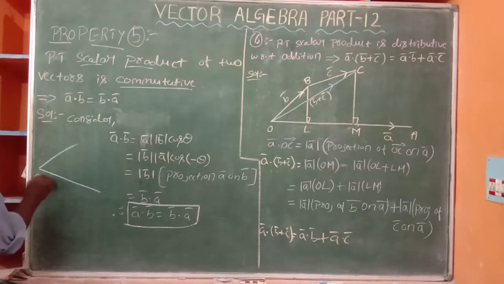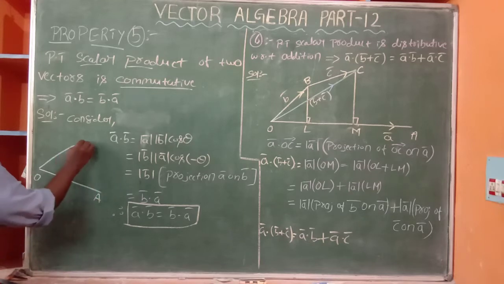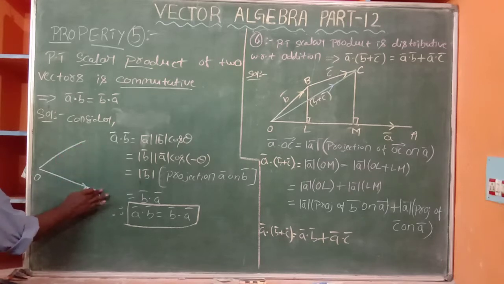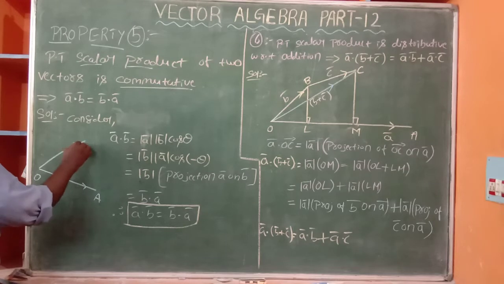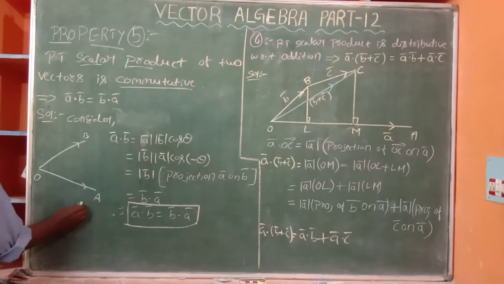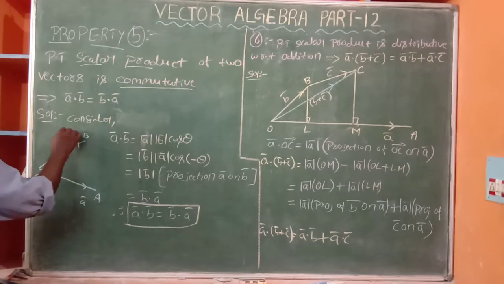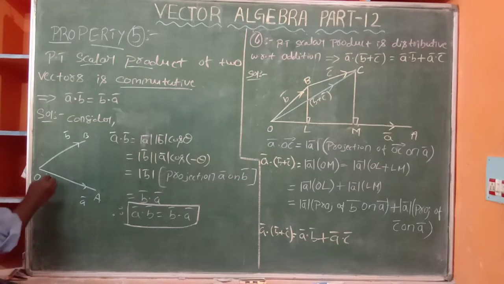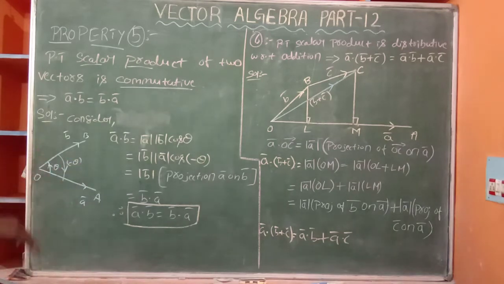Assume it is y bar, and it is O B bar. It is A bar and it is B bar. This is angle theta. I told you the anti-clockwise direction is theta, and the clockwise direction is minus theta. Negative angle is a clockwise direction. Will you agree? Yeah.